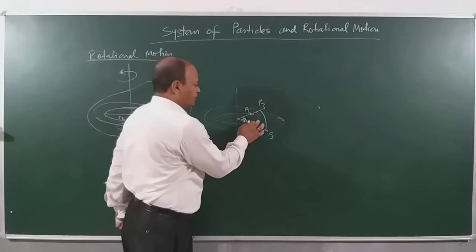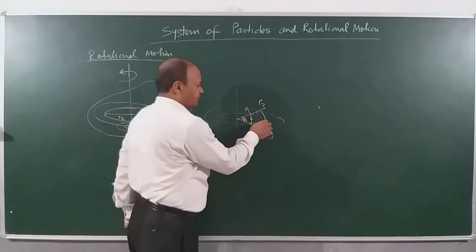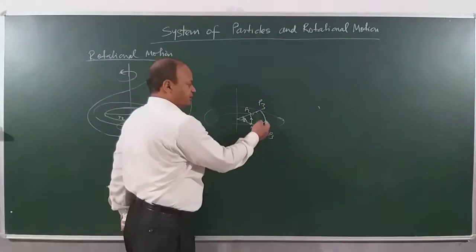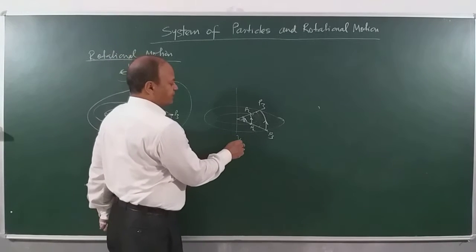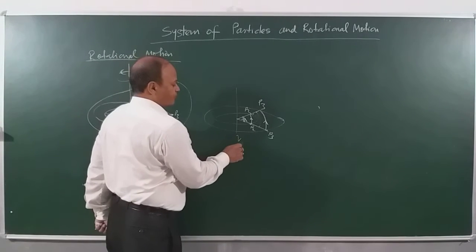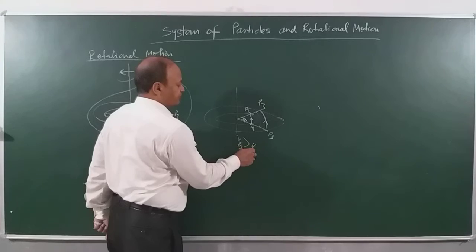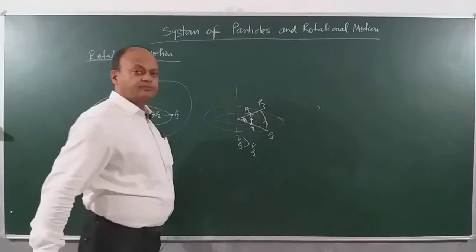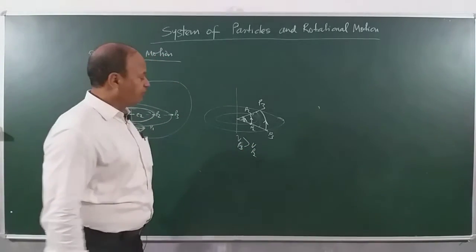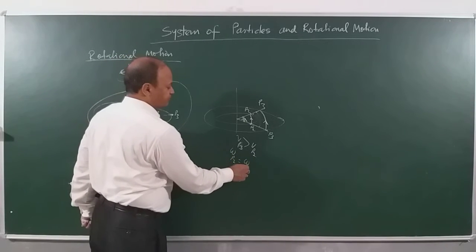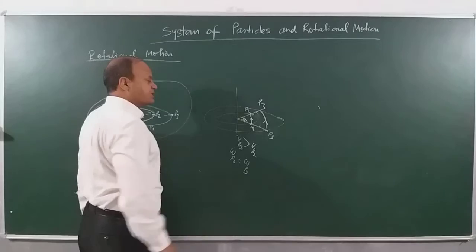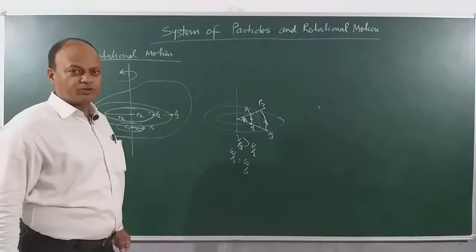So it's very obvious that P3 is traveling a greater distance compared to P2. See now, P2 is traveling only this much, and this is traveling a greater distance. So obviously we will say that the velocity of P3 is more than the velocity of P2. But angular speeds or angular velocities, the angular velocity of P2 will be the same as the angular velocity of P3. Actually, I have got the concept of angular velocity in circular motion.